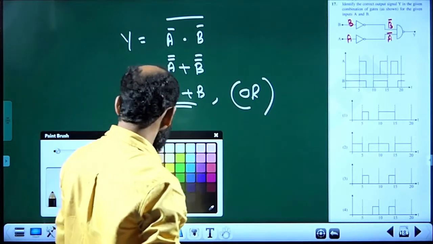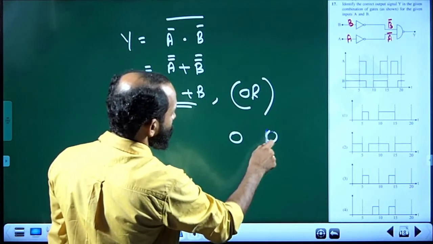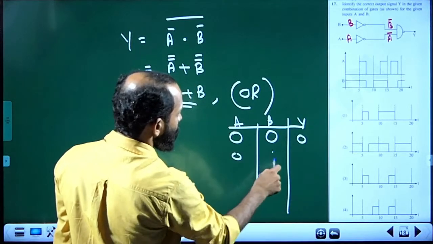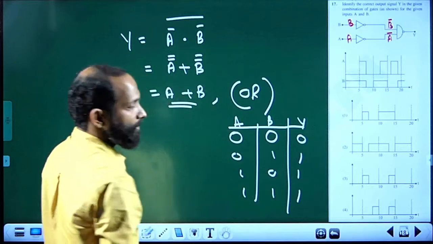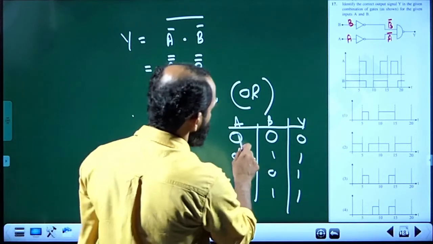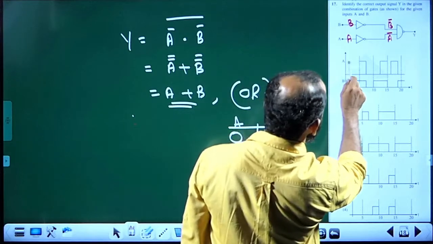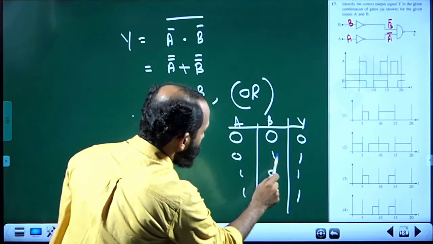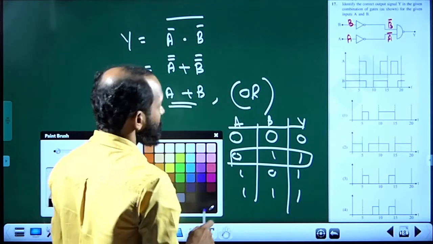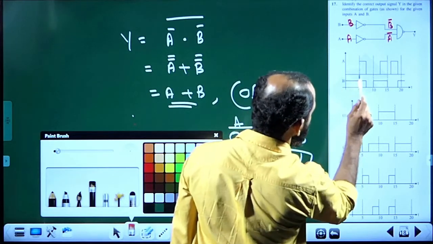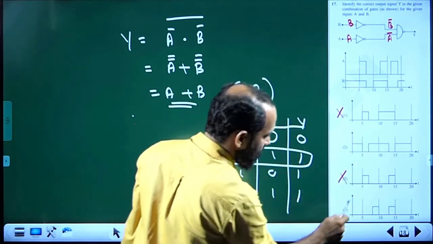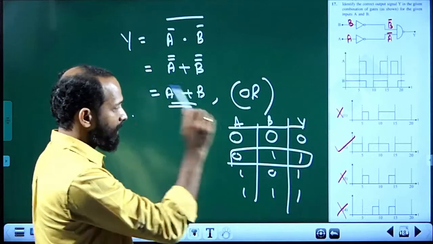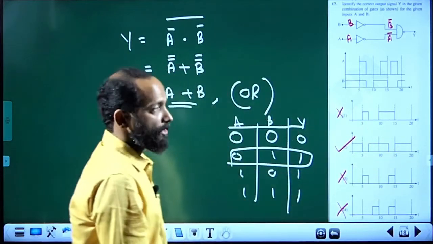For the OR gate, what should be the signal values? Input A and B 0 0, output should be 0; 0 1 gives 1; 1 0 gives 1; 1 1 gives 1. This logic should be satisfied here. Now the first case, A 0, B 1, the output should be 1. Is it clear? A 0, B 1, output should be 1. So this is not the correct answer, this is not the correct answer, this is not the correct answer, then only this one is the possibility. Like this you can verify the other parts also.